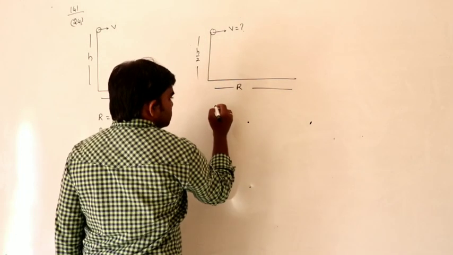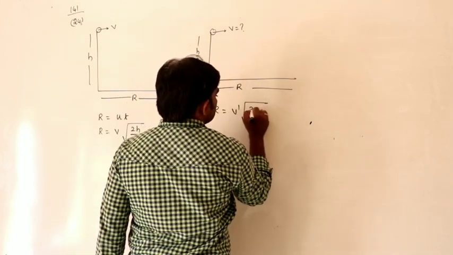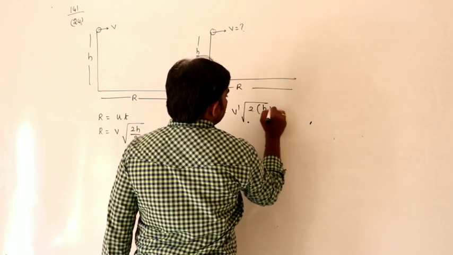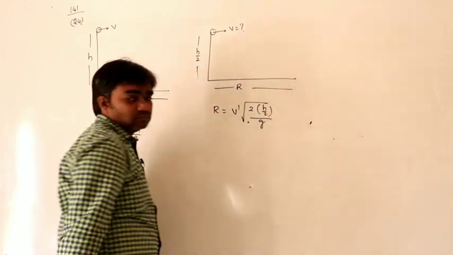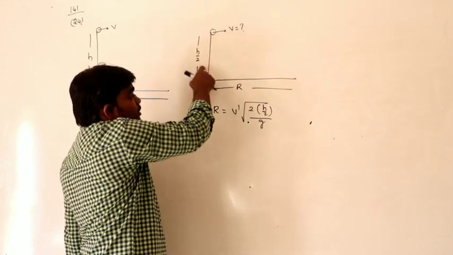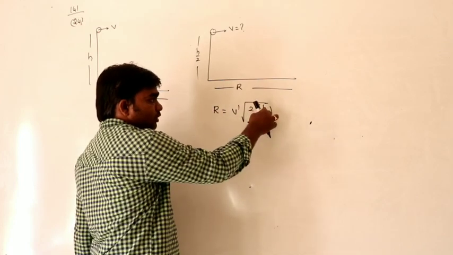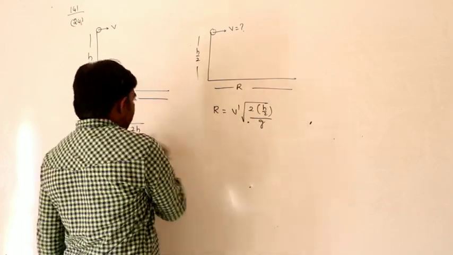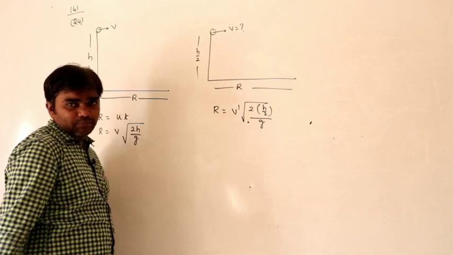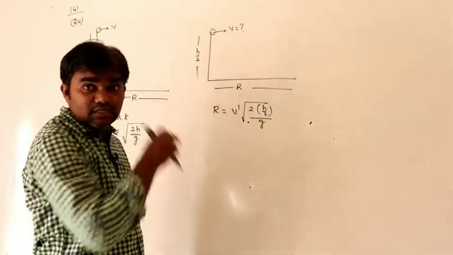But in the second situation, range can be written as v dash into under root 2 into h by 2 divided by g, because it is thrown at a height of h by 2 from the ground. So in place of h, I am substituting h by 2. Given that in both situations, the range must be the same.